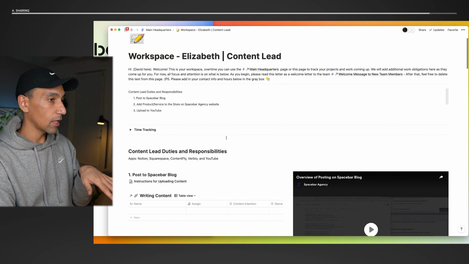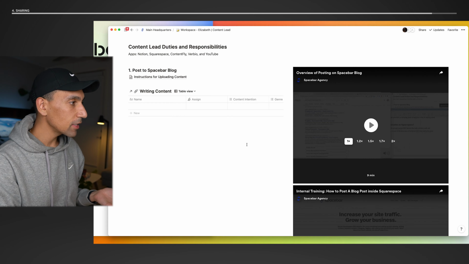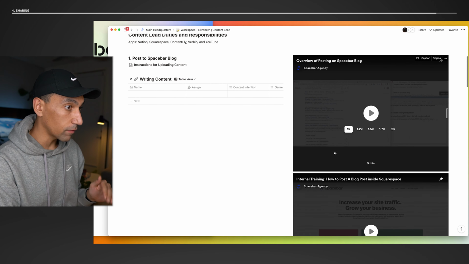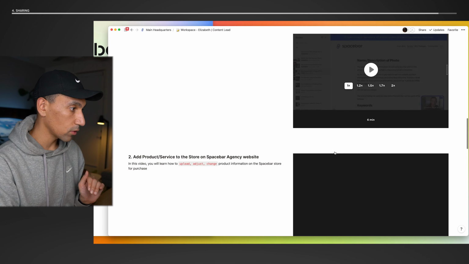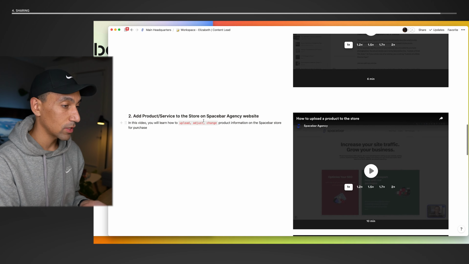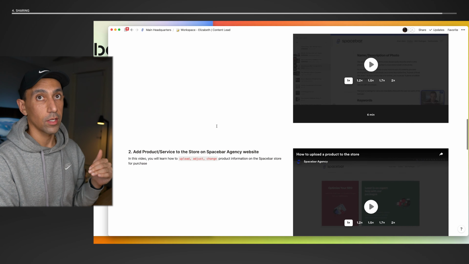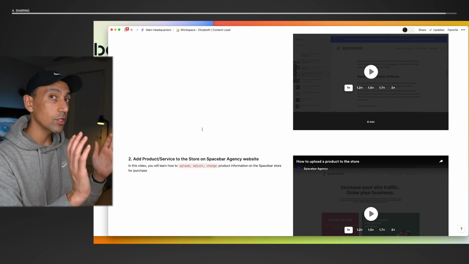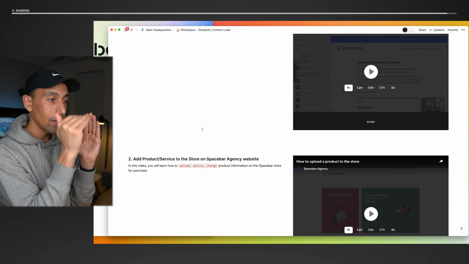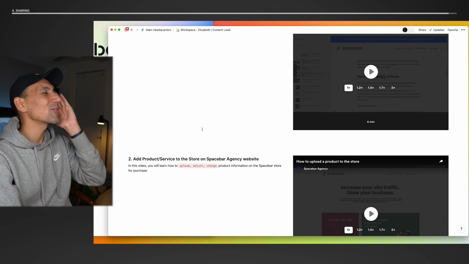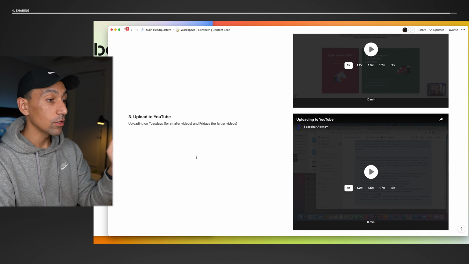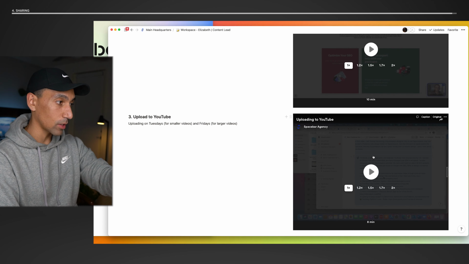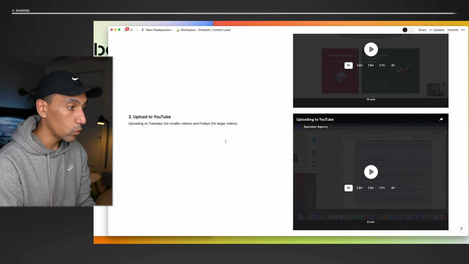So you'll see here that this is our system for content. When you get to this page, there's instructions for uploading blog content. When it's done, it gets posted here. There are different videos of how to upload the content, this whole process, and how to add products and services to the store. So these are the main priorities for this person on the team, Elizabeth, who can go through these different items and know that she can come in here to her own workspace and see what she needs to do for the day. I absolutely love that. And then for uploading to YouTube, it shows a very clear way for her to know how to do it. The instructions are here, and then we add the content in here when it's done.